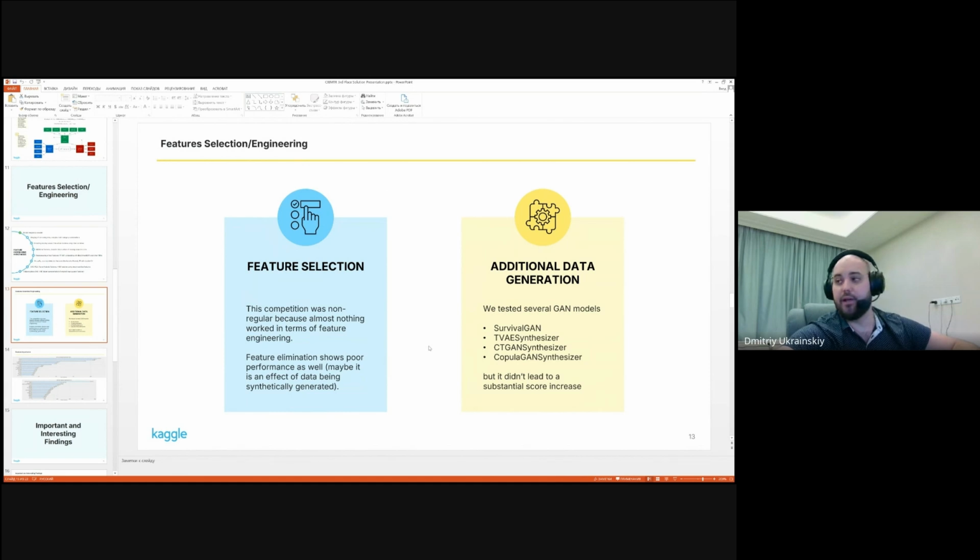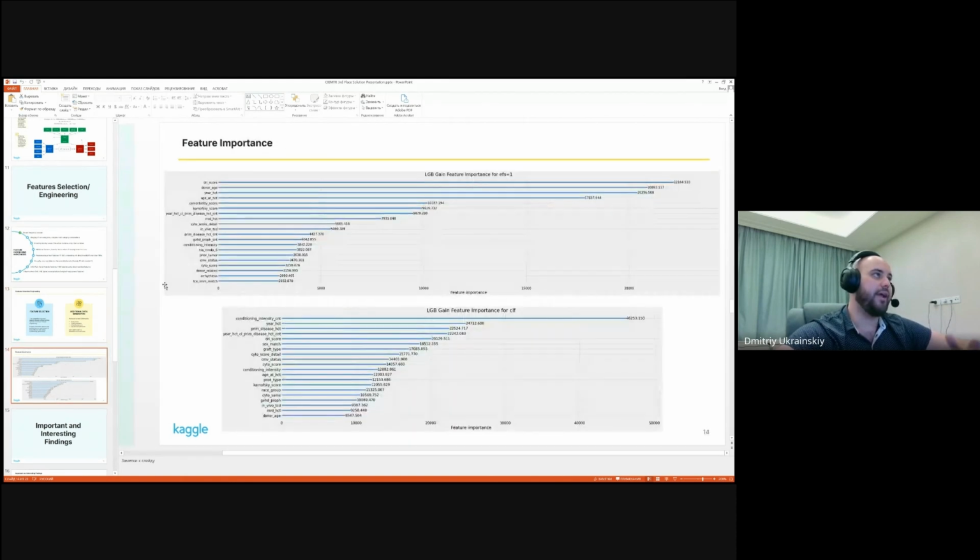We also tried to generate additional data, tried several generative adversarial networks, but they also didn't lead to a substantial scoring increase. Anyway, regarding feature importance, here you can see two plots for LightGBM.